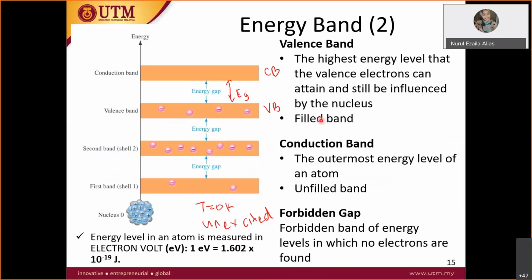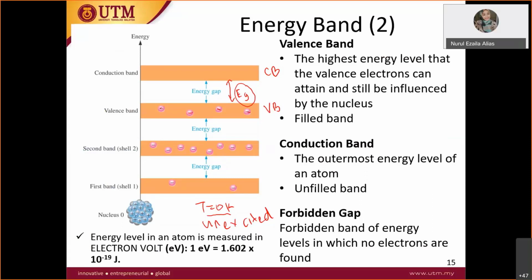So you have the energy gap. This energy gap depends on the type of material, so the value here depends on the type of material. If it is silicon, it could be 0.7 volt. If it is germanium, it could be 0.3 volt, depending. Now, just now I talked about 0 Kelvin, where unexcited means that all these valence electrons stay at their position